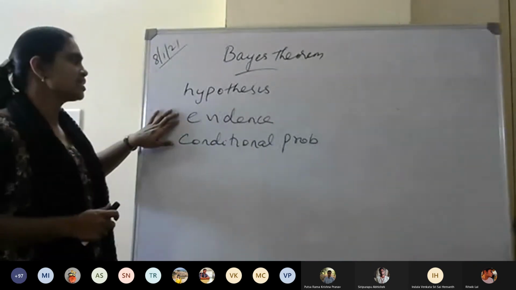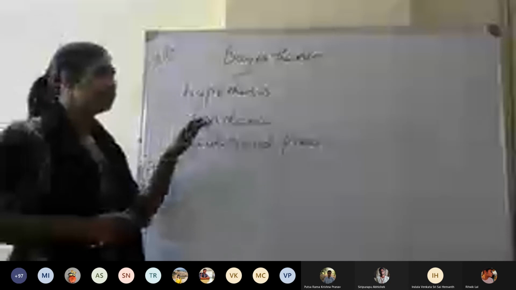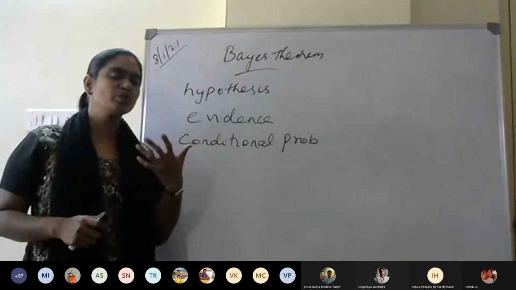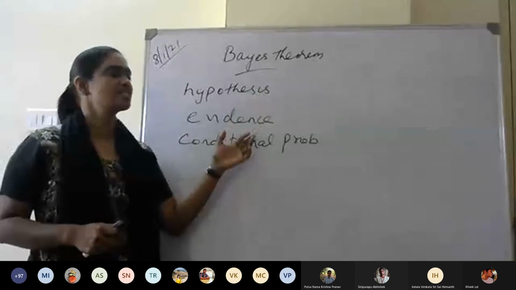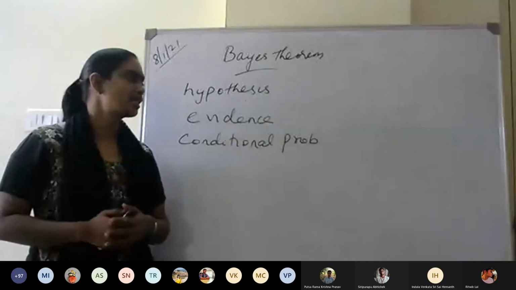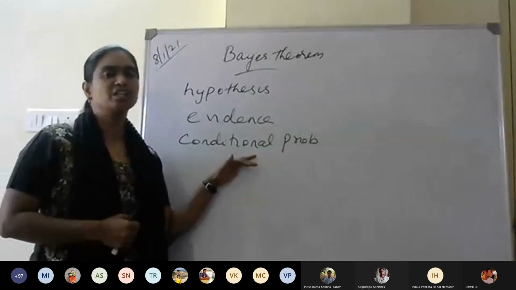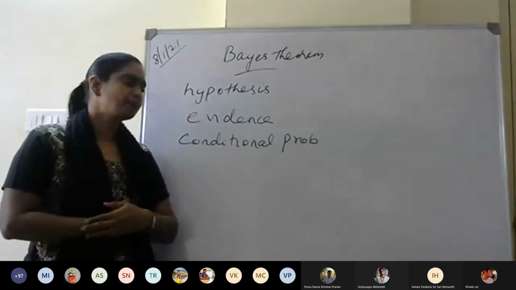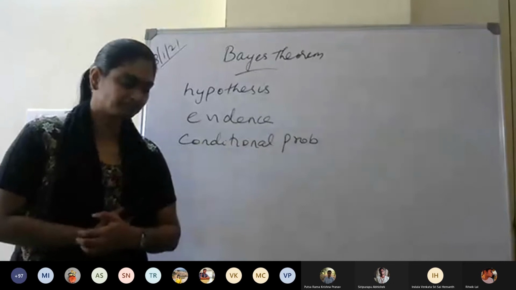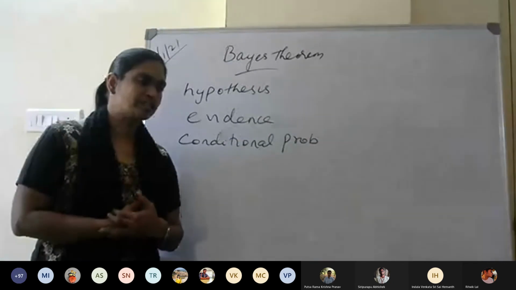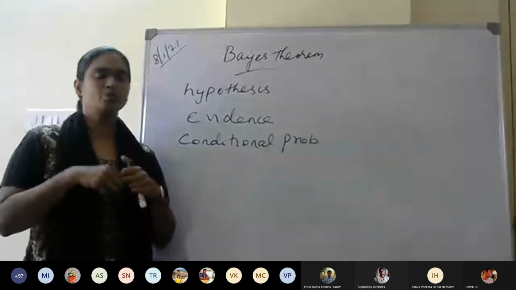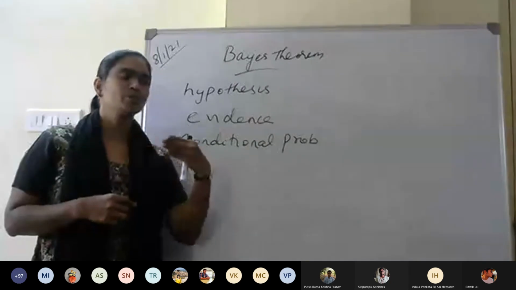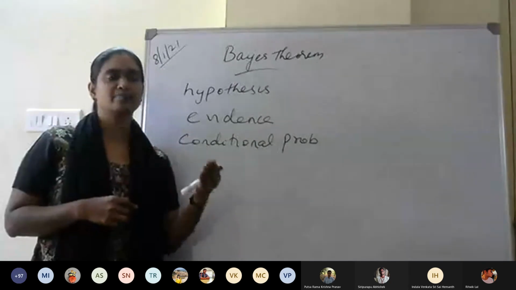And then evidence is the details or the necessary information that I use to prove my hypothesis. In the case of conditional probability, we need the evidence basically. For example, suppose you wear socks, and the one you wear on your left leg is black.